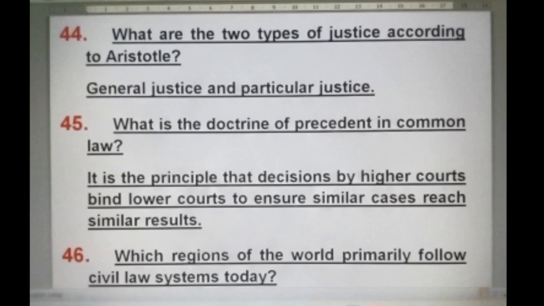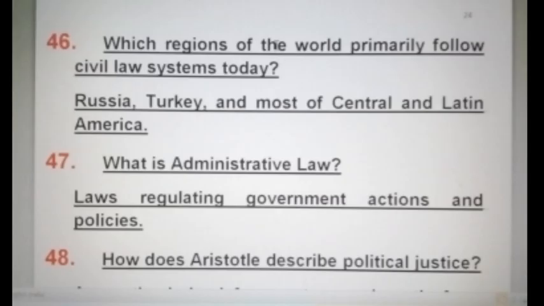General justice and particular justice. What is the doctrine of precedent in common law? The doctrine of precedent in common law is the principle that the decisions by higher courts bind the lower courts to ensure similar cases reach similar results.